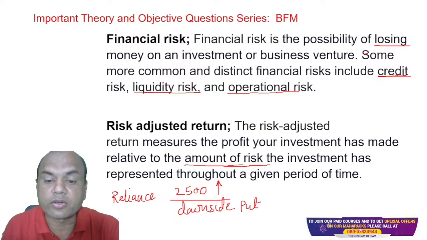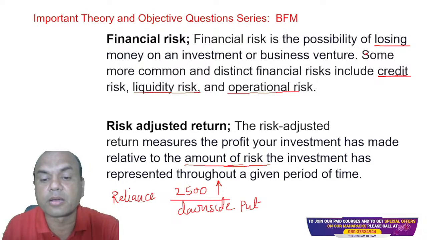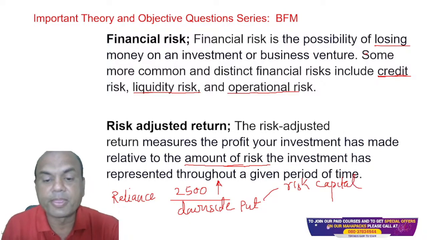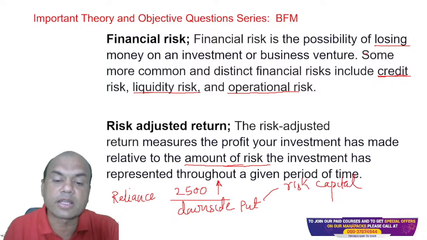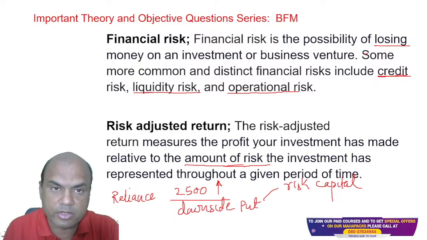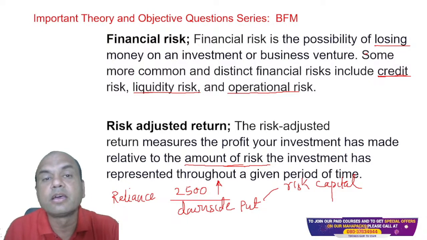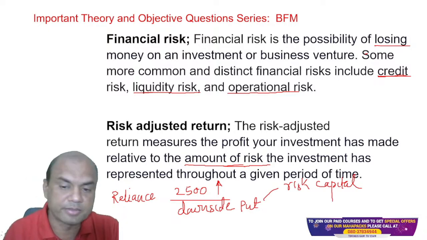This is known as the risk capital. How much risk capital I keep to cover my risk. So I'll buy a put, and this put will cost me something, and this will be known as my risk capital, which I keep aside.